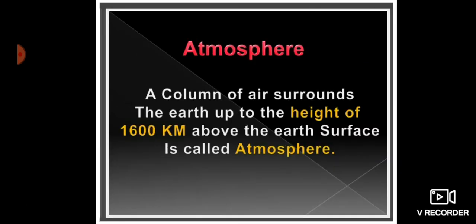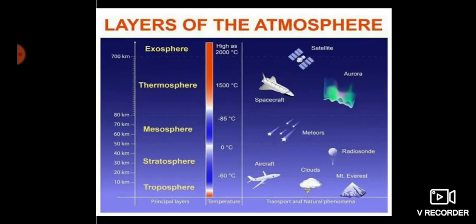So now next we have the atmosphere. A column of air that surrounds the earth up to a height of 1600 km above the earth's surface is called the atmosphere. Here you see the layers of the atmosphere.